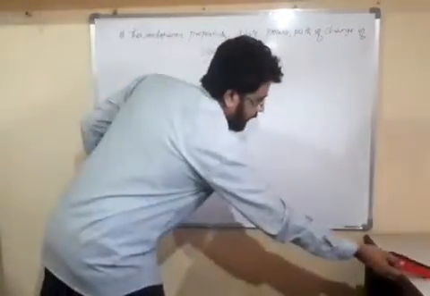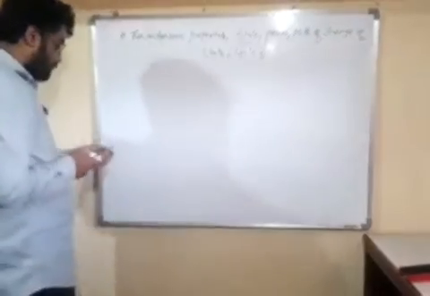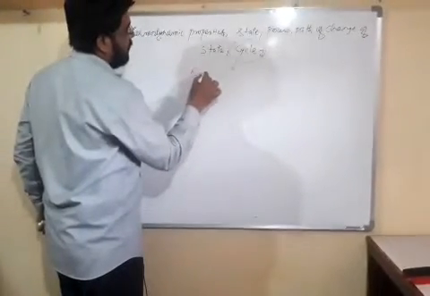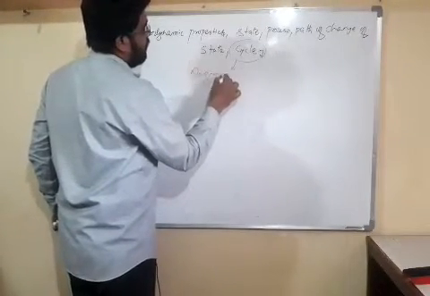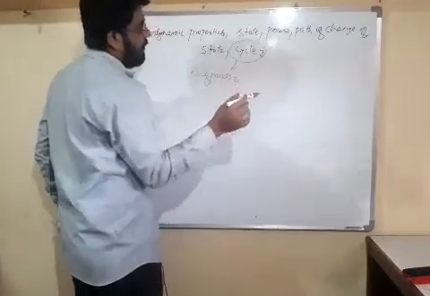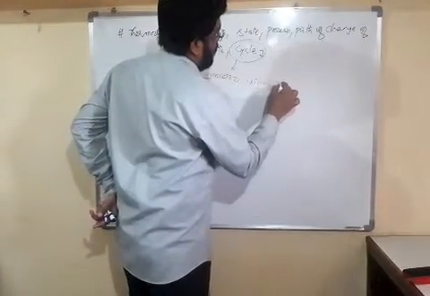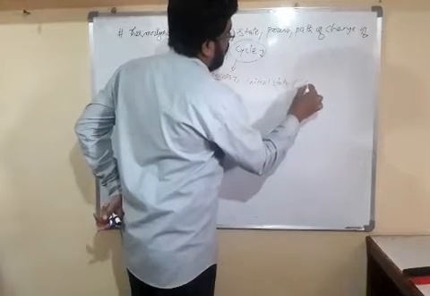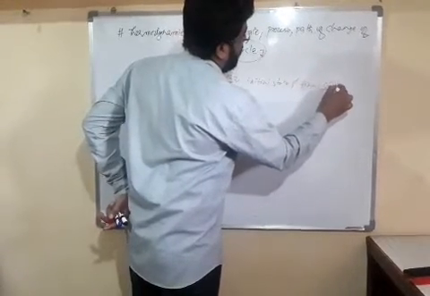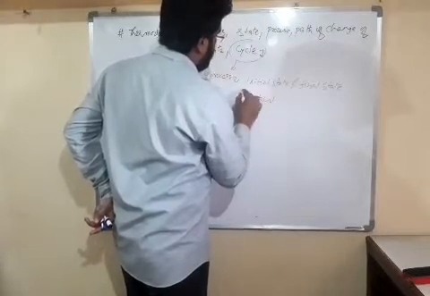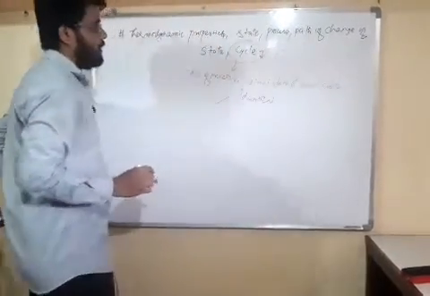So friends, we can define a cycle as a number of processes in such a way that its initial state and final state are identical. So it is called a cycle, friends.